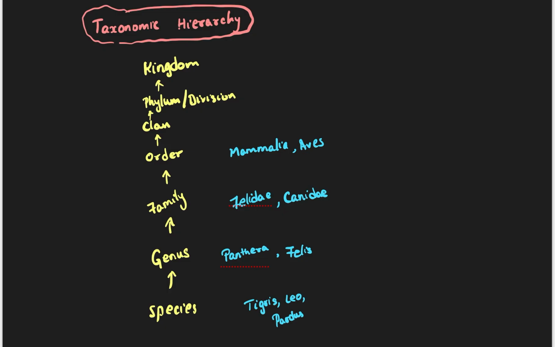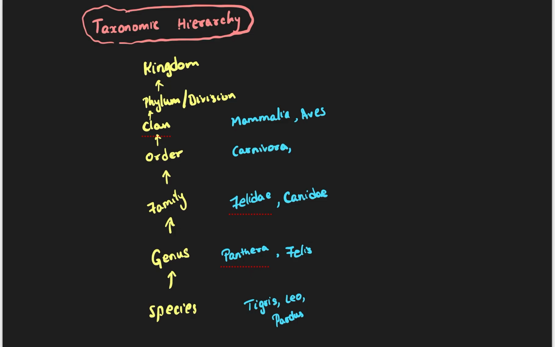So I just missed here. Mammalia is the class. So order is carnivora. All are carnivores. All carnivores meet here. All carnivores meet here in carnivora.